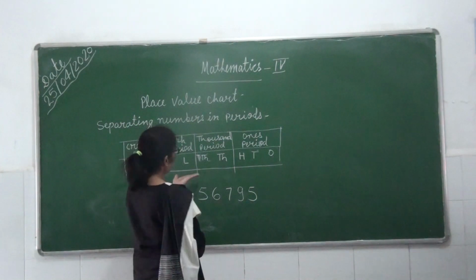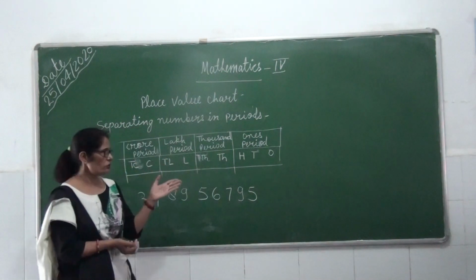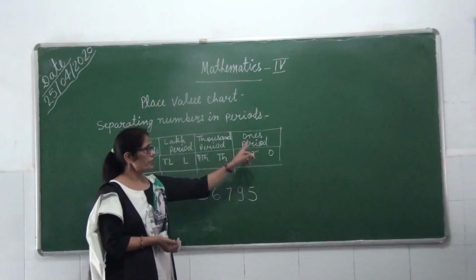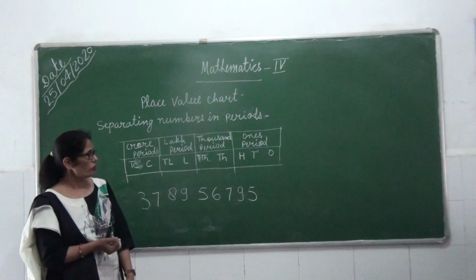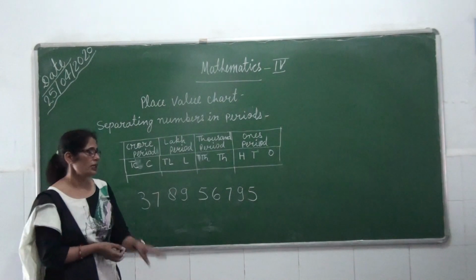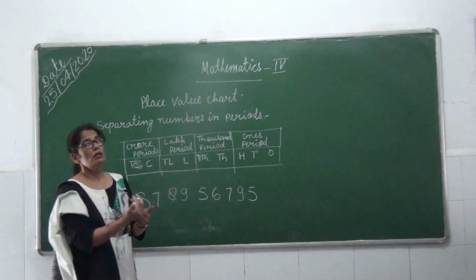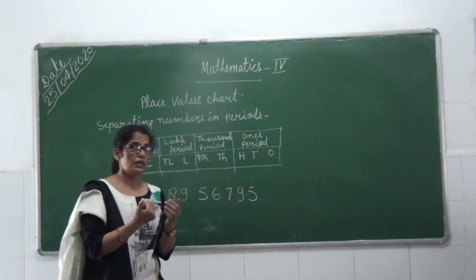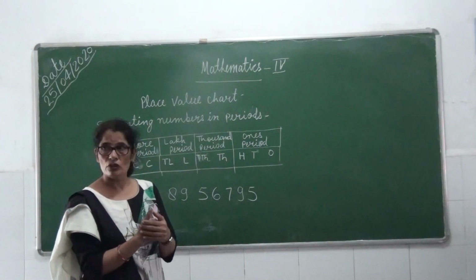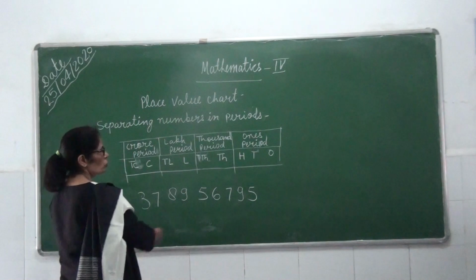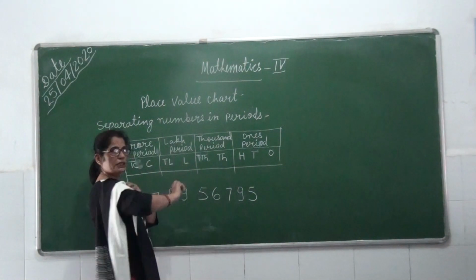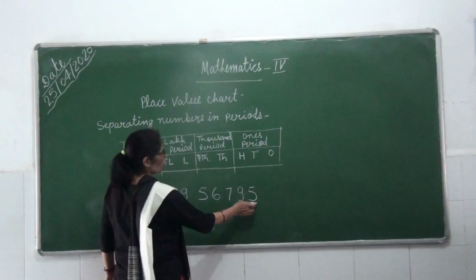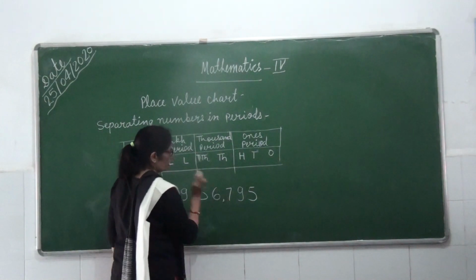Again you will see on the chart. इससे आप चार्ट को देखोगे. First, which period will come? Ones period will come first. How many places does ones period have? It has 3 places. We will start counting from... हम कहाँ से counting start करेंगे? We will start from ones place. So we will count 3 places here, 1, 2, 3. We will put a comma here.